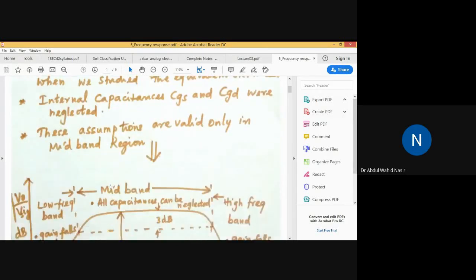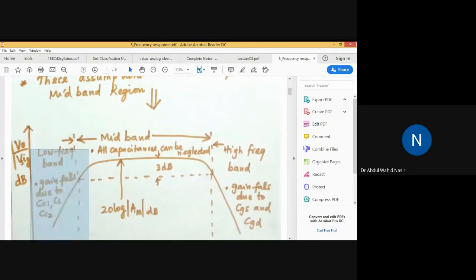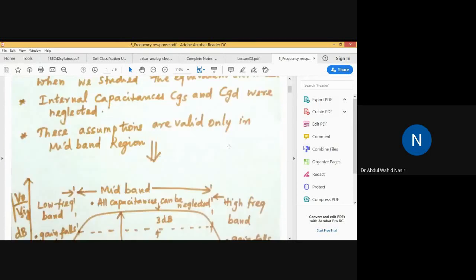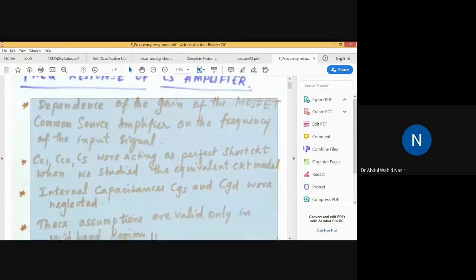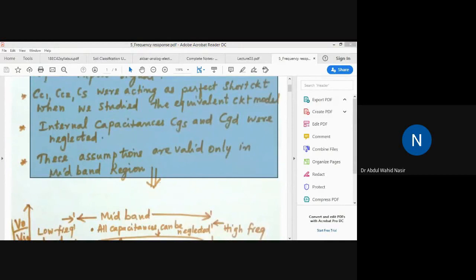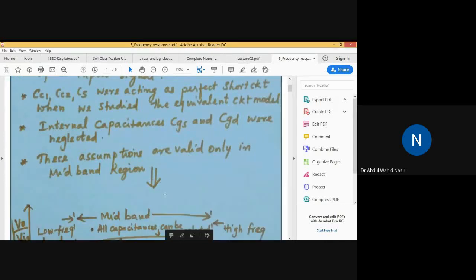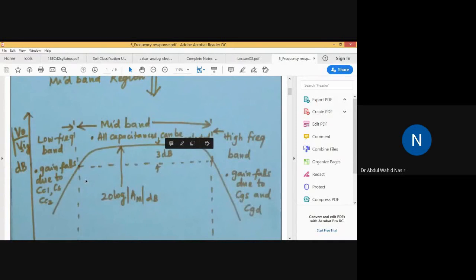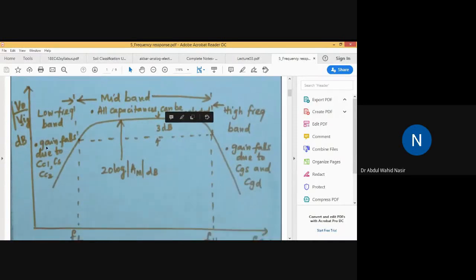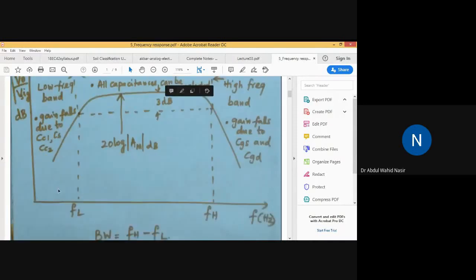Now, what about the low frequency band? What about the high frequency band? You can see that in the mid range the gain is almost constant. For the MOSFET in the mid band range, these are the assumptions we have made. But we have not addressed the issues where the input signal has a frequency less than FL and also a frequency greater than FH.